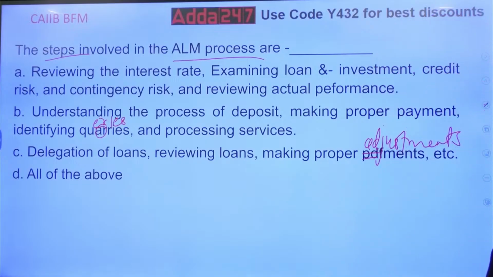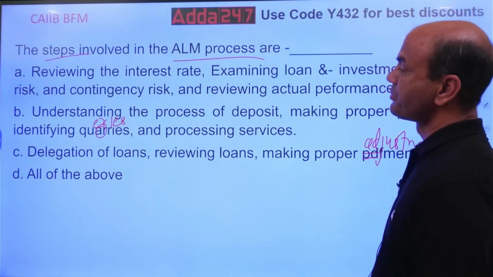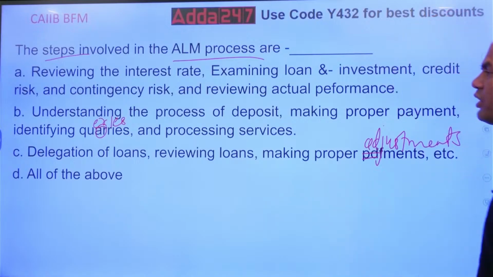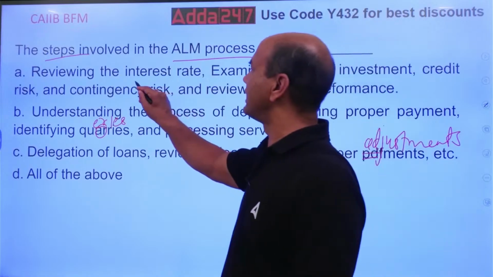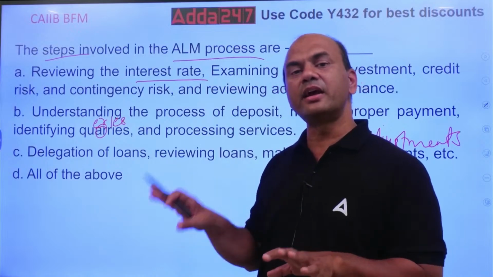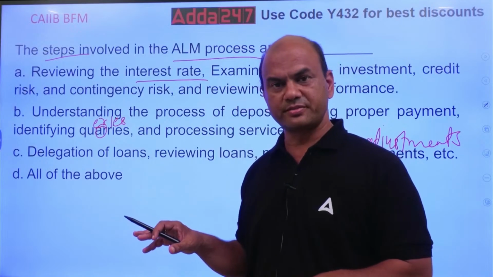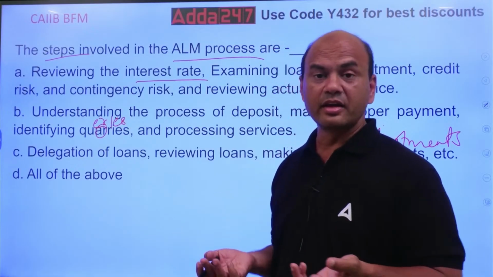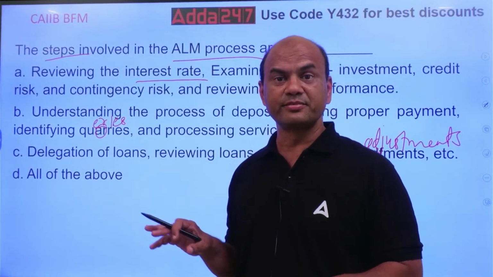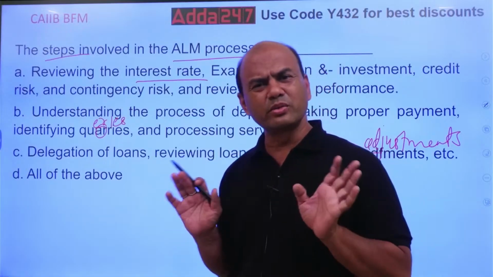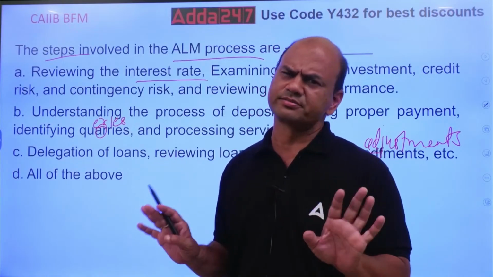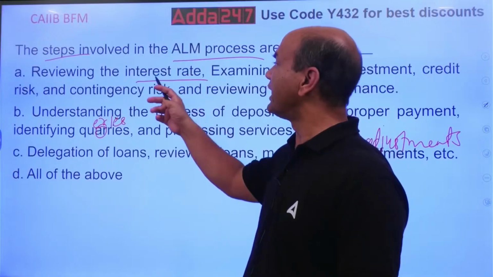So, which are the steps involved in the ALM, asset liability? Is it reviewing the interest rate, examining the loan and investment? So, yeah, reviewing the interest rate is obviously a part of your ALM, because ALM means what? Asset and liability, loans and deposits. In treasury, it is bonds purchased, assets, versus bonds issued, liabilities. So it can be anything. Simple rule is, wherever I am applying the funds, versus what are the sources of funds. Simple logic. Okay. So A is the answer, obviously.